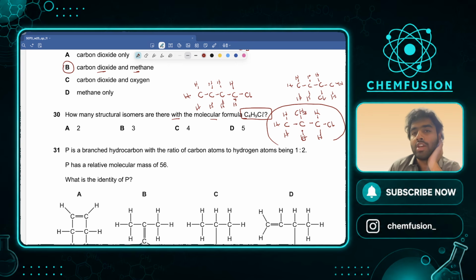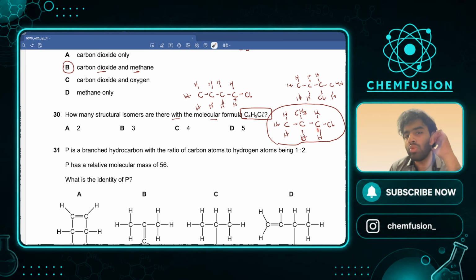How exactly? Because although the first carbon has chlorine, cool, but this second carbon has 3 carbons attached to it. However, in this one, the second carbon has only 2 hydrogens attached to it. Only 1 carbon attached to it, but this one has 3. So this is different in this case.